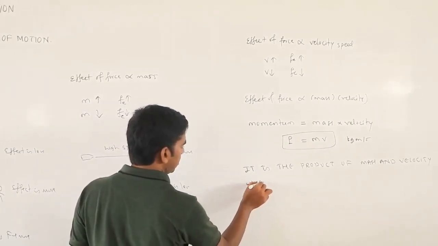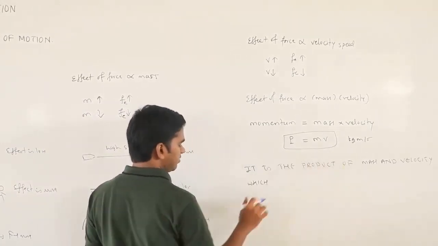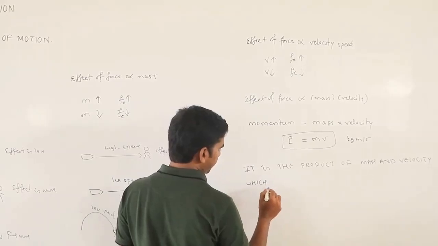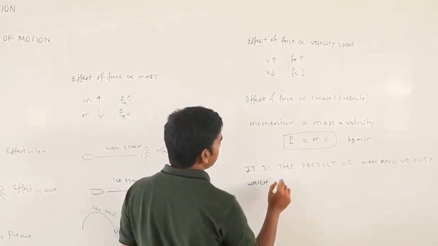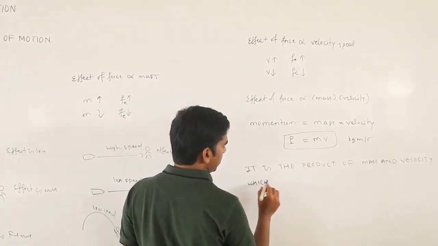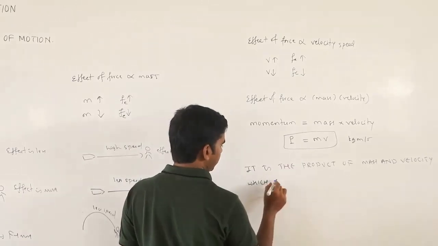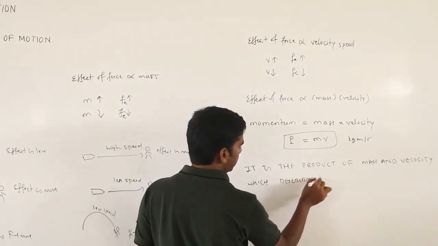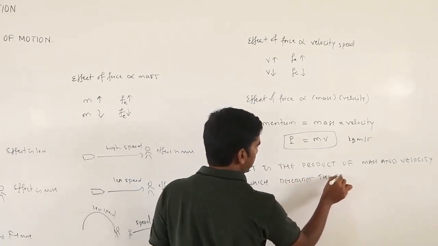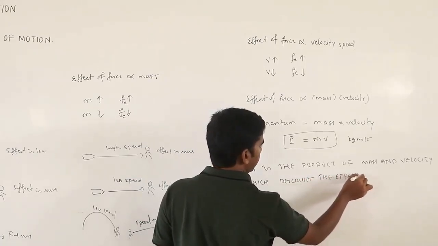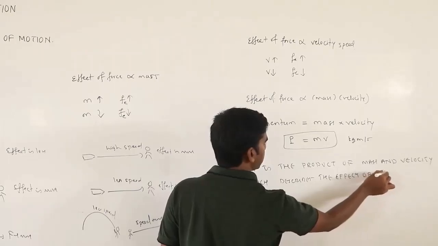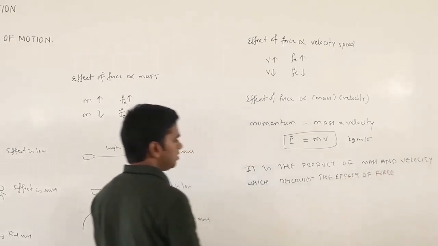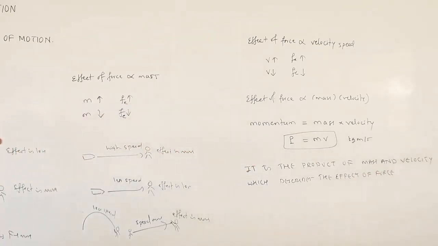If you write only this much, it's fine: which describes the effect of force. So this is what we call momentum.